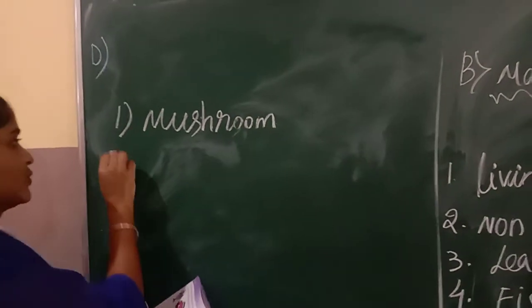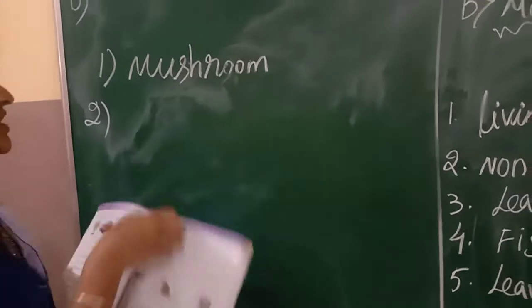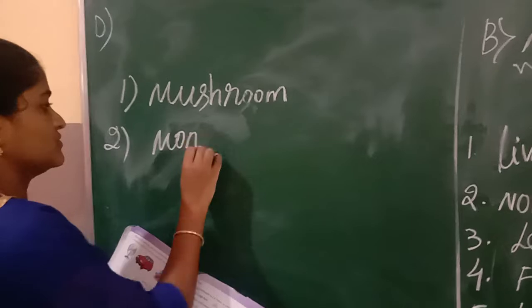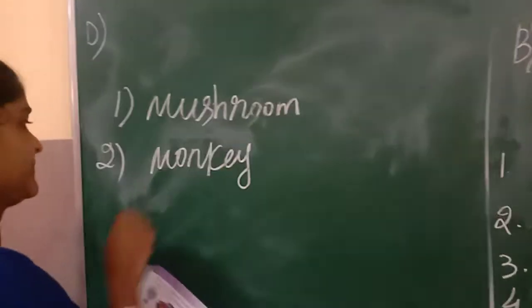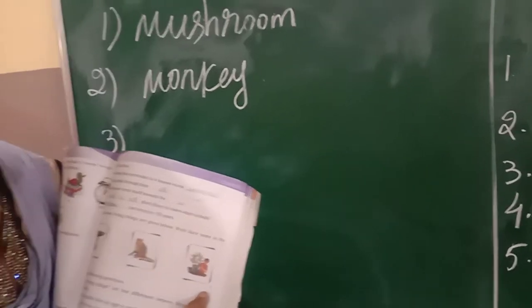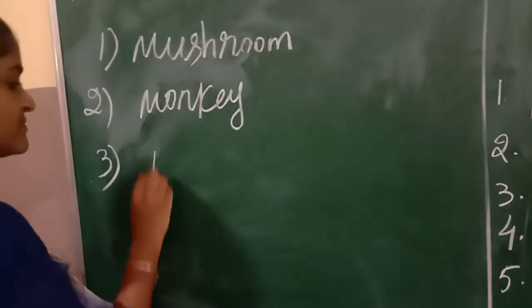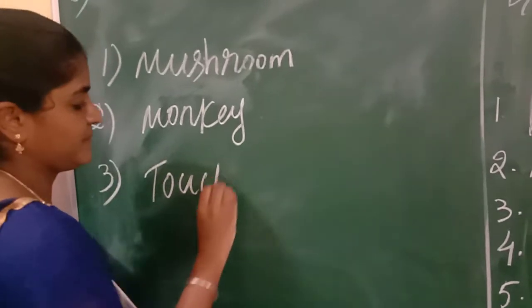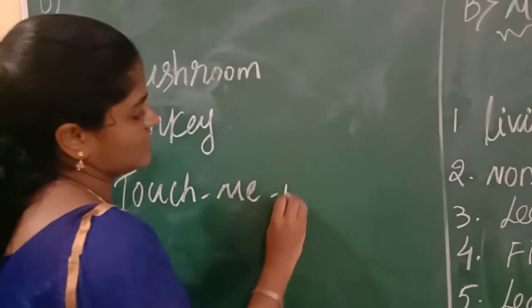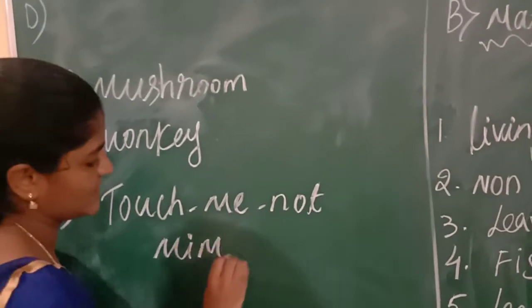M-U-S-H-R-O-O-M. Mushroom. And the second one, the image is a monkey. So here in the space you have to write monkey. And the third one, the image is a boy touching a touch me not plant. So you have to write here touch me not, or you can write mimosa.